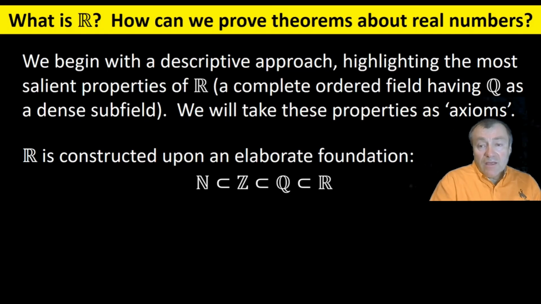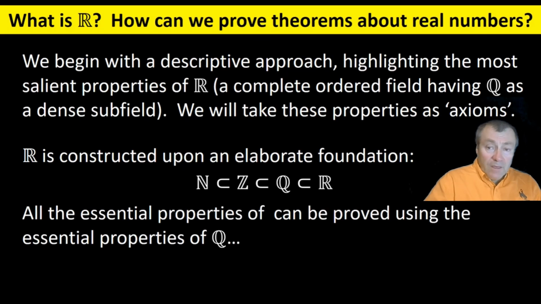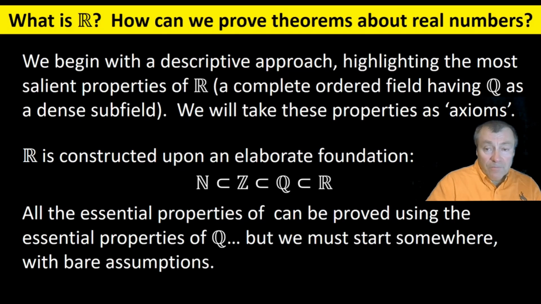Now, I point out that our definition of the real numbers depends on an elaborate foundation. We usually start with the natural numbers, build up the integers from there, the rational numbers, and then the real numbers. In order to define the reals, we rely on a thorough understanding of the rationals, because we need to start somewhere.